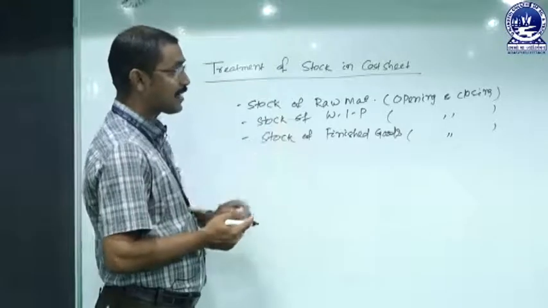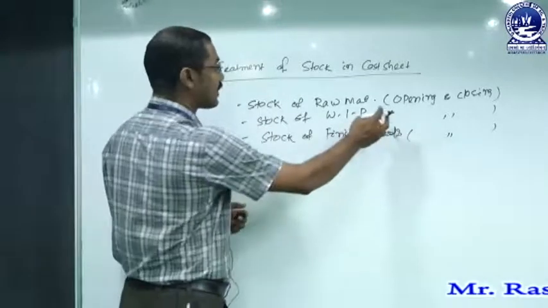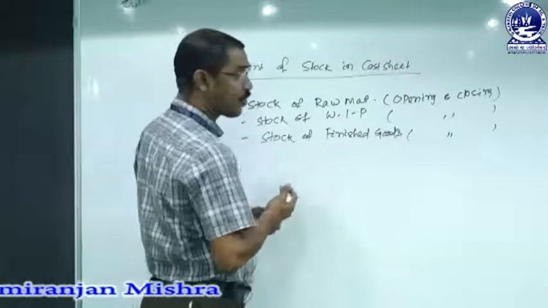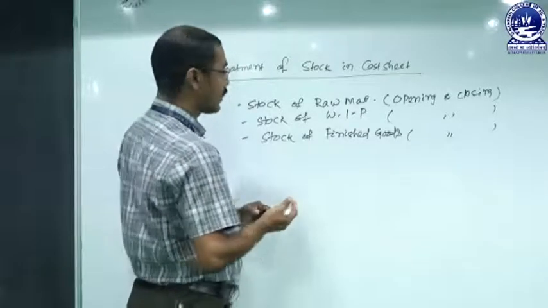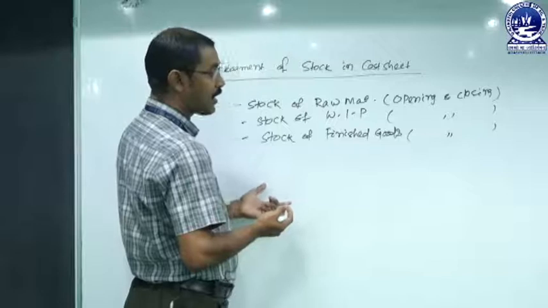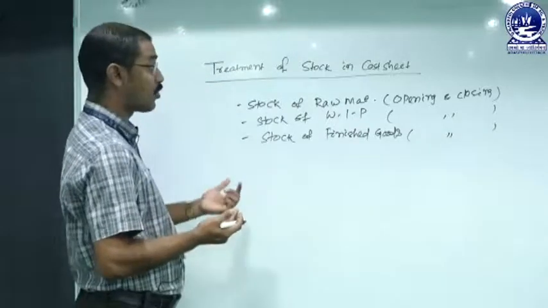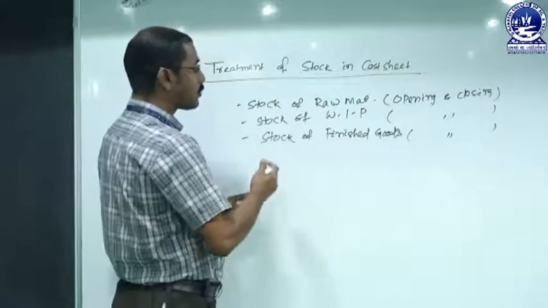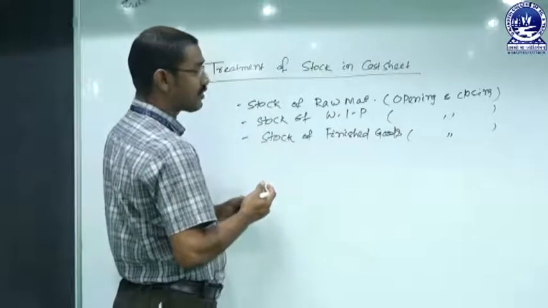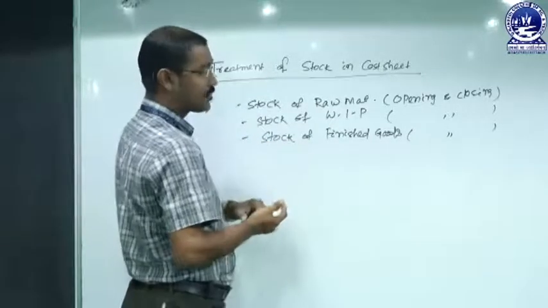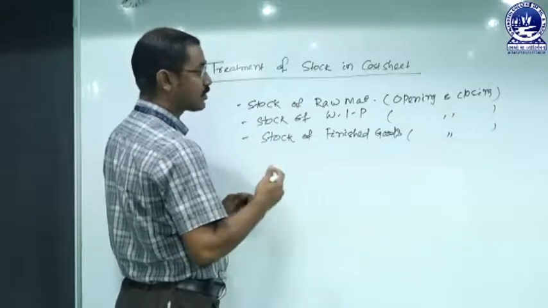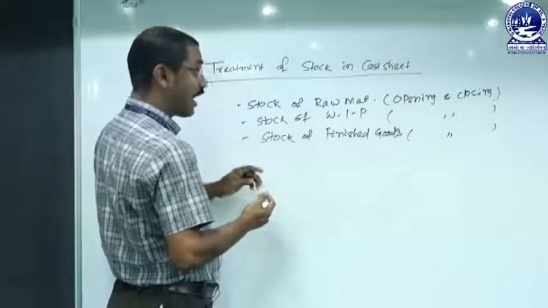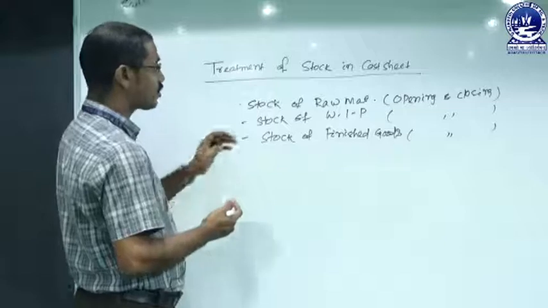When there is a case of opening, it indicates that there is stock at the beginning, and if it is a case of closing, it indicates stock at the end. Whether it is opening stock of raw material, work in progress or finished goods, or closing stock of the same, we have to make a special treatment at the time of preparing a cost sheet. All opening must be added and all closing must be deducted to find the resulting figure. How these are treated will be discussed one by one.